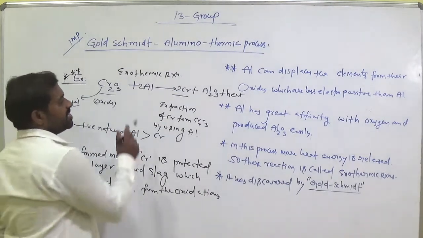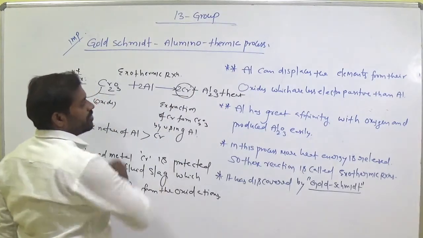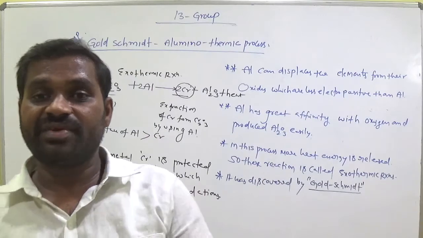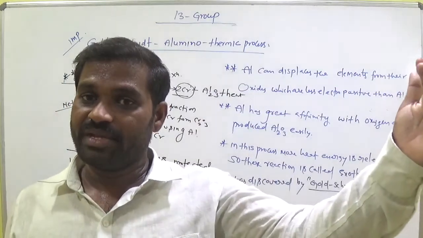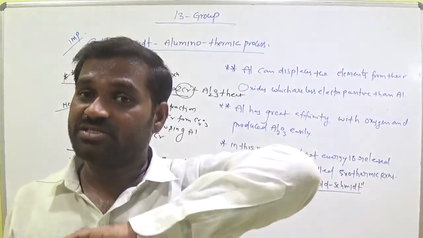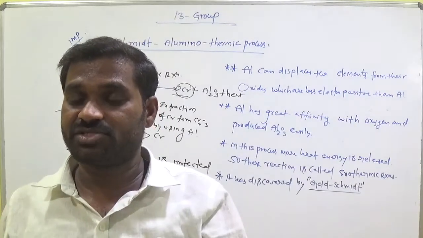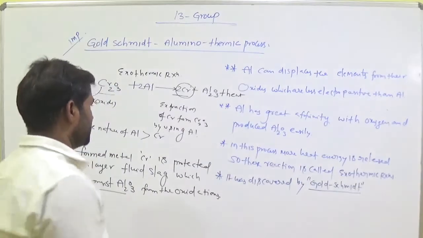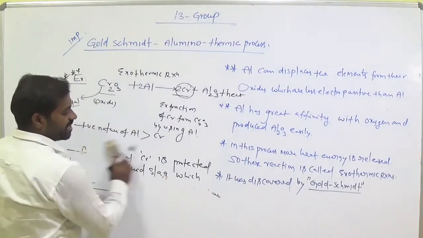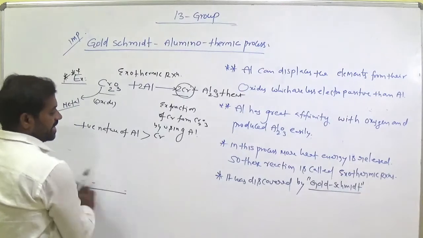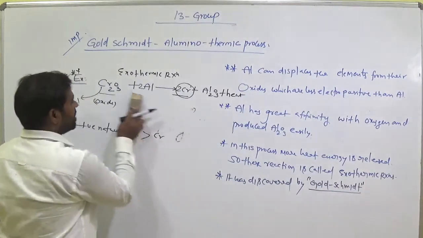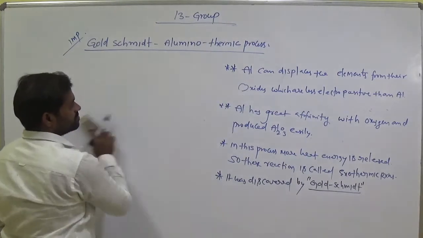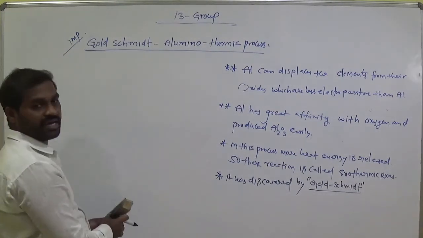Clear? So in this reaction we extract chromium. There may be a chance of chromium interacting with oxygen and undergoing Cr2O3 again, so we prevent that oxidation by using fluid slag Al2O3. Keep it in mind. So finally what we conclude here: in this reaction heat energy is released, which was observed by Goldschmidt.